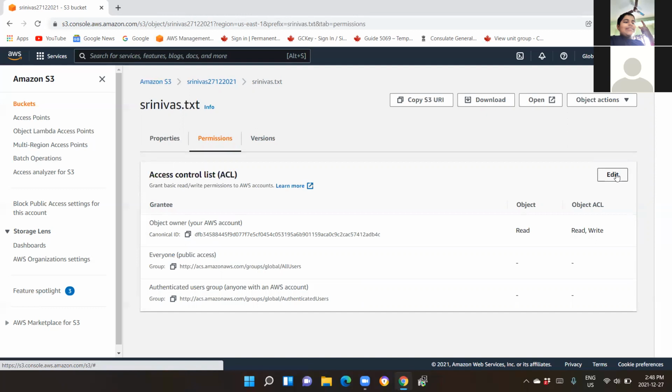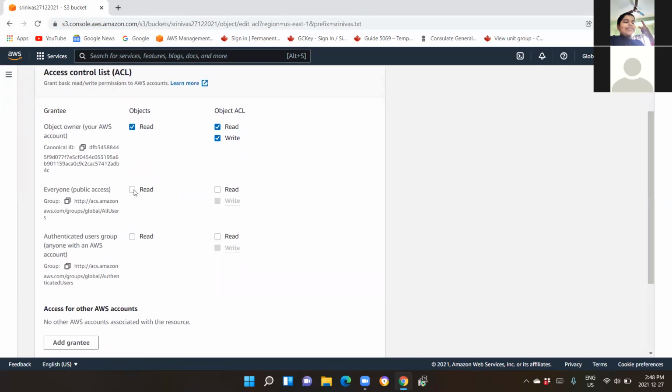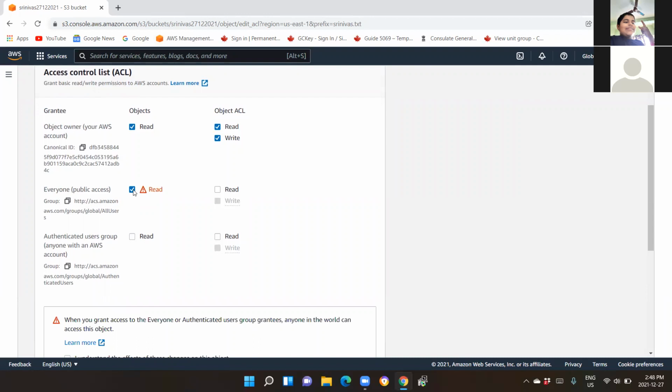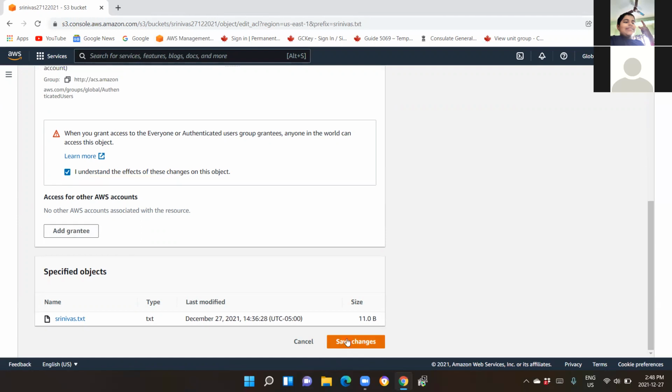You simply cannot go ahead and enable the object permissions unless and until you enable it at the bucket level. Now the object's ownership is not lying with object itself, it is lying with the bucket owner itself. Now you click on edit over here. And you can see everyone public access, right? Select that read option there, first option. And now simply come down, acknowledge I understand, and save changes.